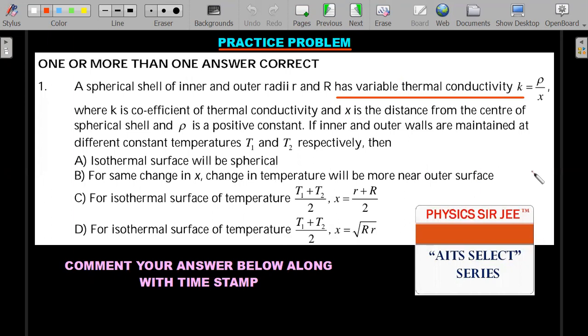This is a practice problem on that spherical shell variation. The only difference I have made here is that thermal conductivity K, which in the previous JEE Mains problem was a constant, I have made a variable with space. There are one or more correct isothermal surfaces and all that. Try to attempt it. This is a very straightforward question, but you need to be very good with your calculations. Read it and comment your answer along with the timestamp, or wait for me to provide the solution in the AITS select series.